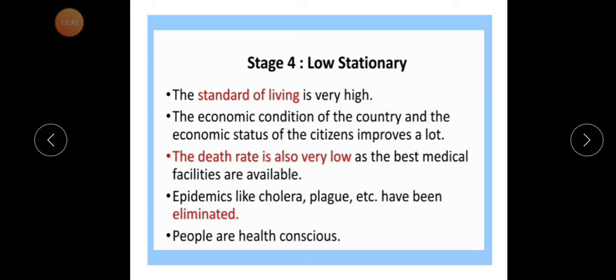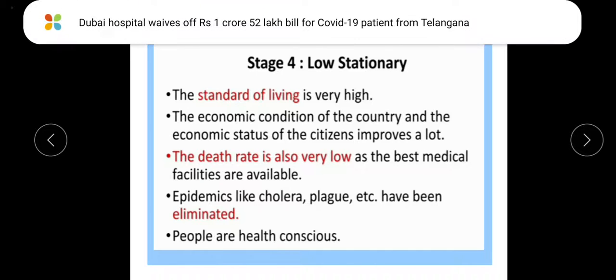Now the fourth stage: the standard of living is very high. The economic condition of a country and the economic status of a citizen improve a lot. The death rate is very low because of the best medical facilities, and the birth rate is about the same as the death rate in this stage.